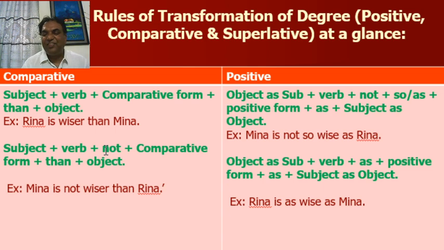There will be no "not" or "no." For example, Meena is not wiser than Reena. This is a negative sentence but comparative degree. In positive, Reena is as wise as Meena. This is positive degree, but this is an affirmative sentence.